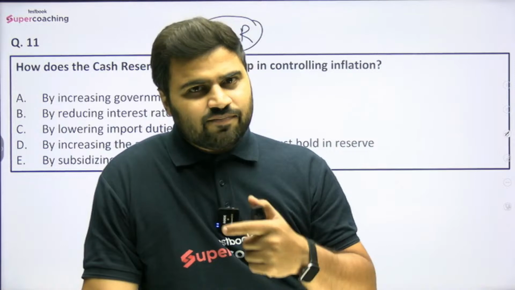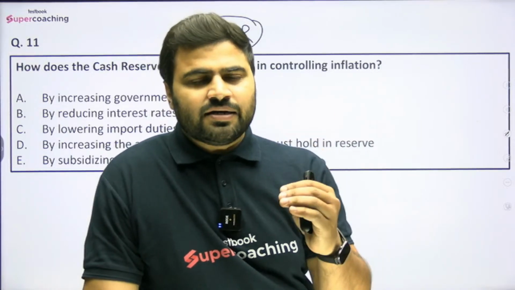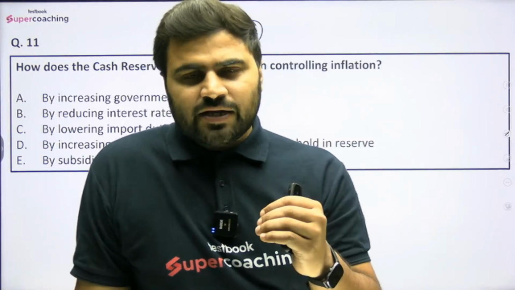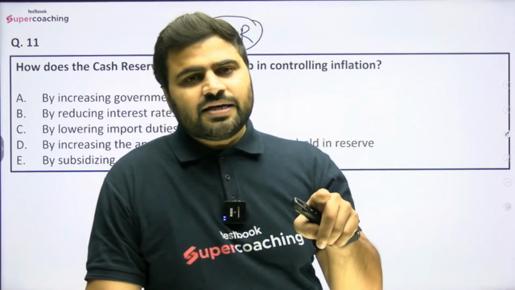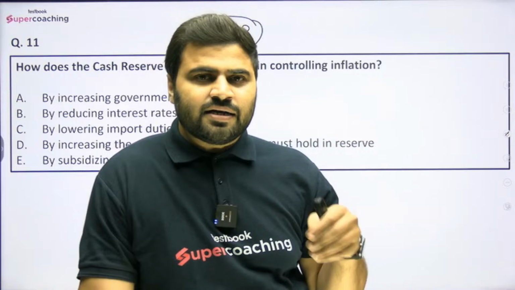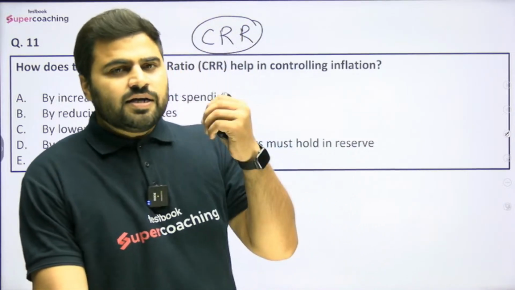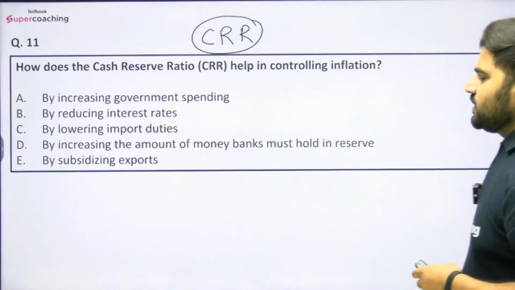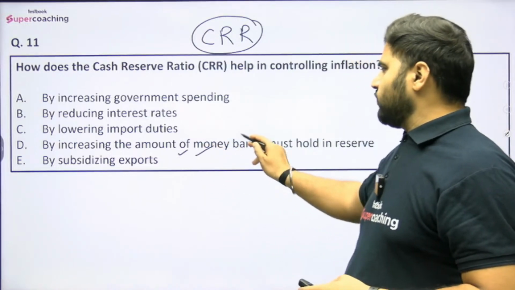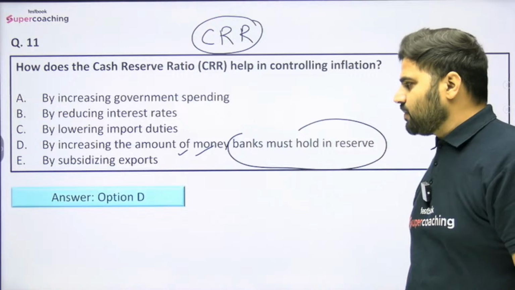So in that case what will happen? Money supply will decrease in the economy, and if money supply is decreasing, then definitely interest rates will be higher, demand will decrease, and consequently inflation will be controlled, right? So this is how things will go on. So by increasing the amount of money banks must hold in reserve, option number D is the right answer.